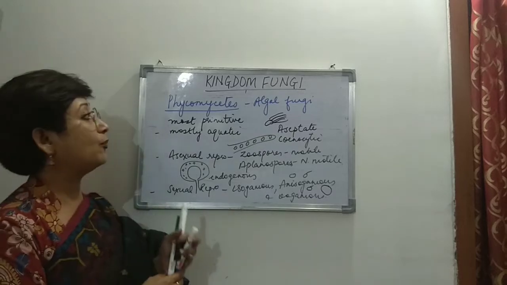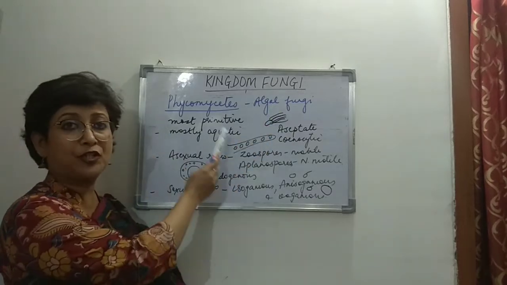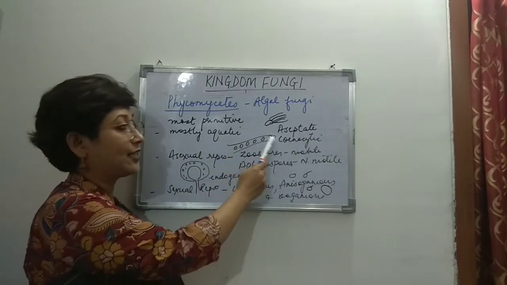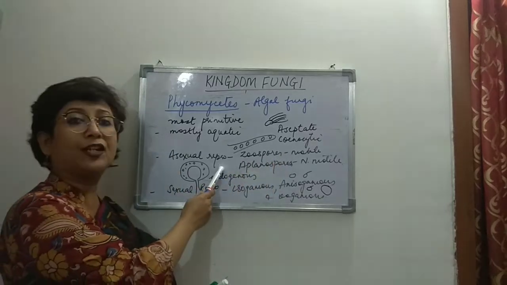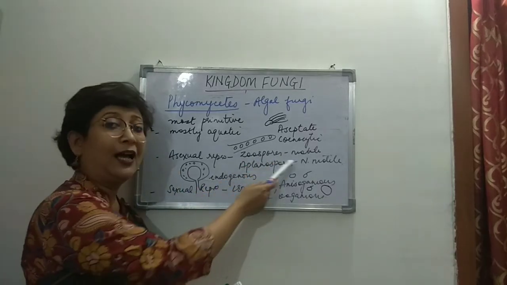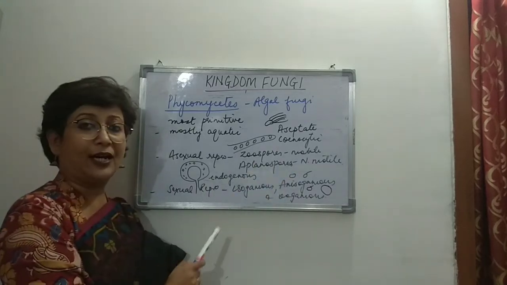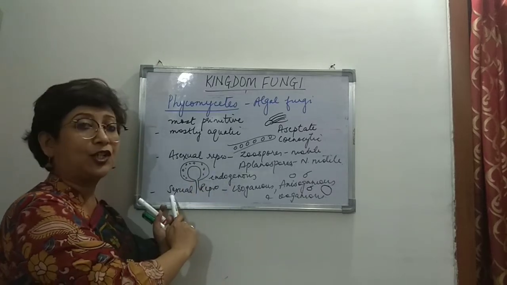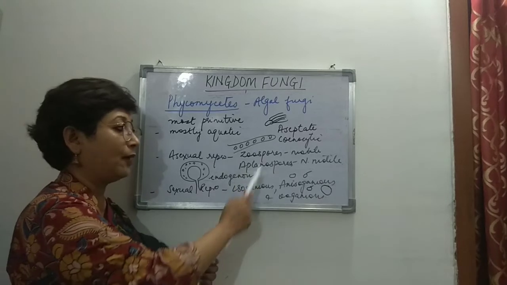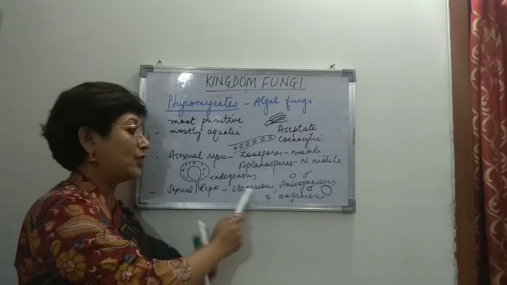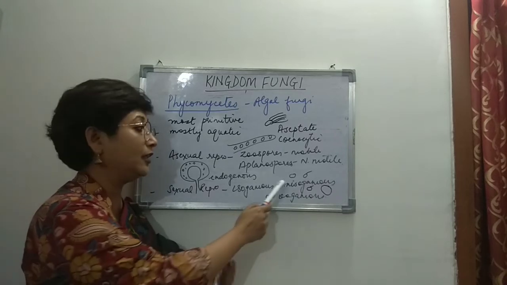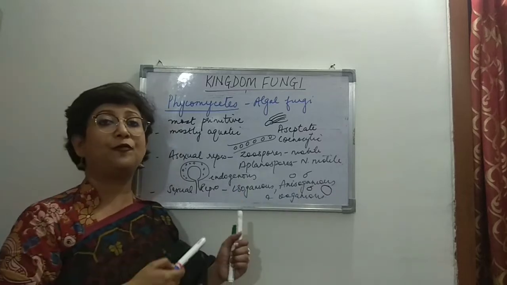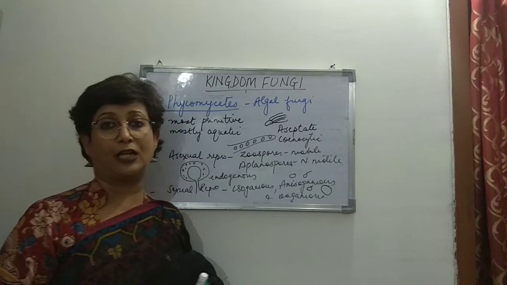So a quick recap of Phycomycetes. They're called algal fungi. They're the most primitive group of fungi. They're mostly aquatic. The mycelium is aseptate and cenocytic, which means multinucleate. Asexually, they reproduce by zoospores, which are motile, and aplanospores, which are non-motile. These spores are produced inside the sporangium, so they are endogenous. Sexually, they reproduce through isogamy, anisogamy, and oogamy. Isogamous, I told you, is where the gametes are identical, anisogamous where they are non-identical, and oogamous where the male gamete is small and has a flagellum, and the female gamete is large and without a flagellum.